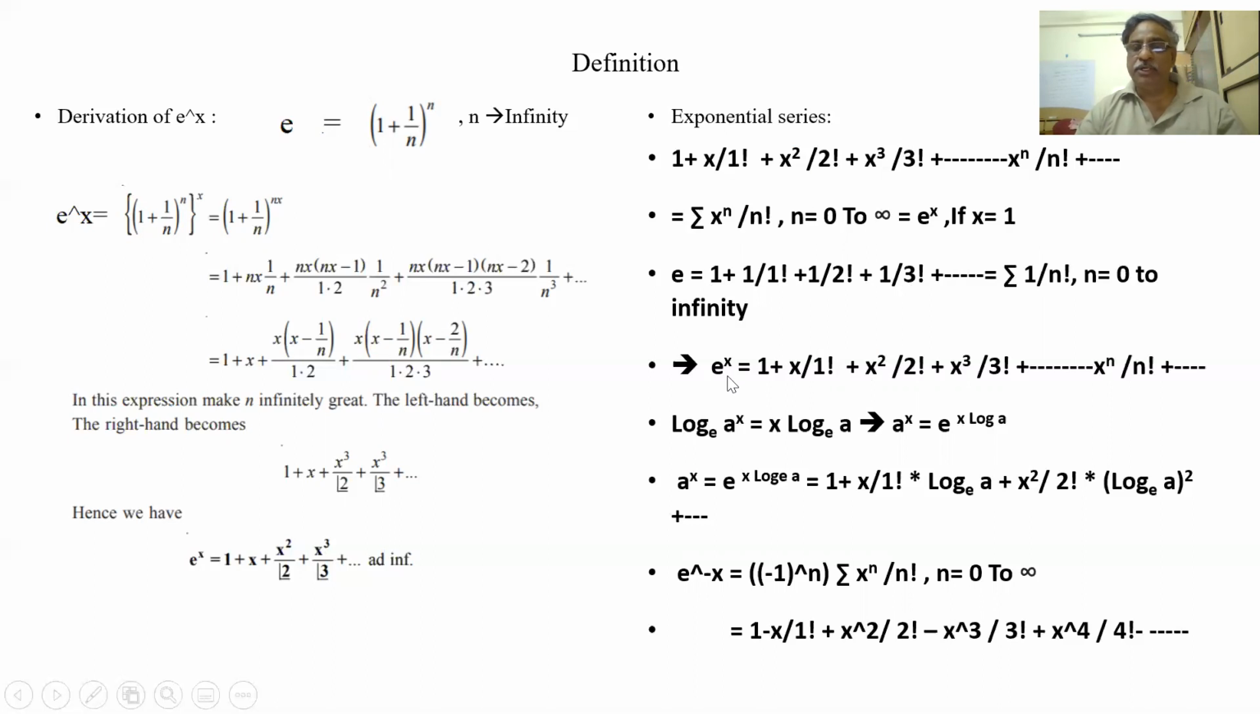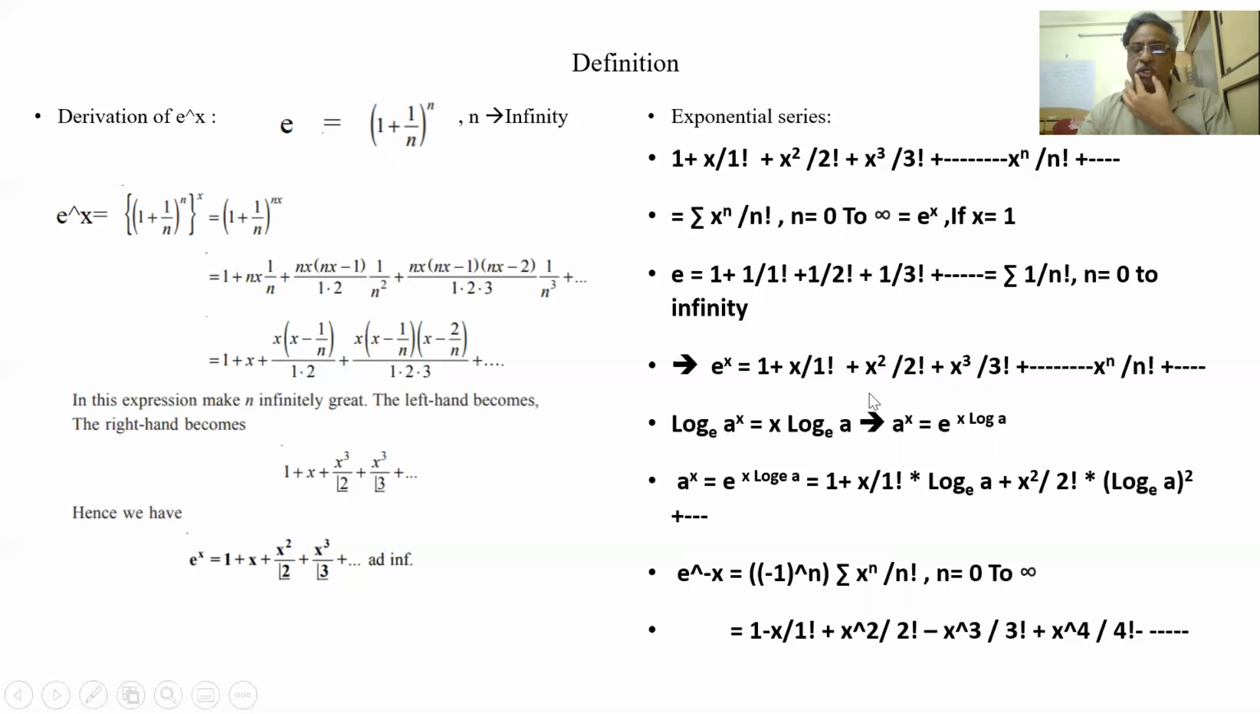Like that, e to the power of x is equal to 1 plus x by 1 factorial, that is x to the power of 0 by 0 factorial, x to the power of 1 by 1 factorial, x square by 2 factorial, like that, x to the power of n by n factorial.